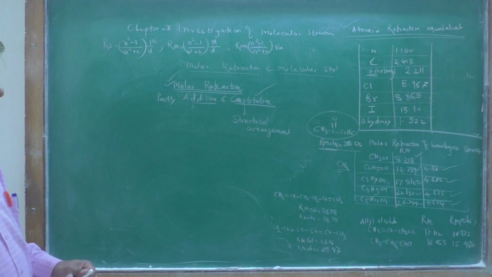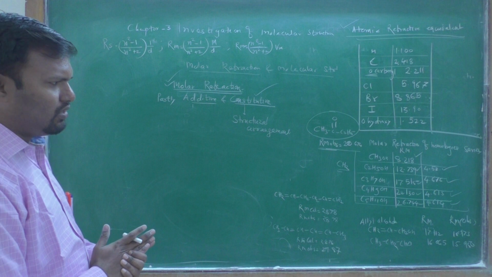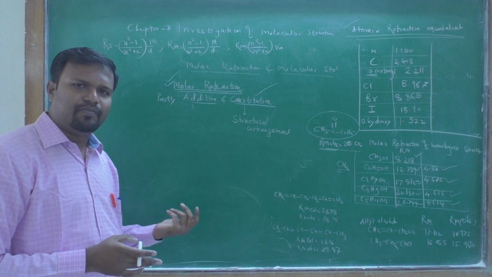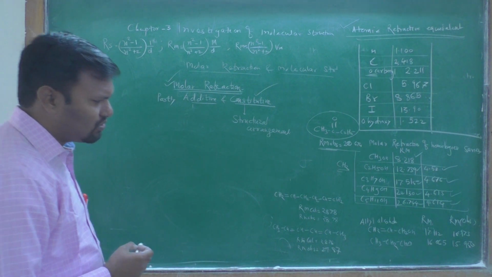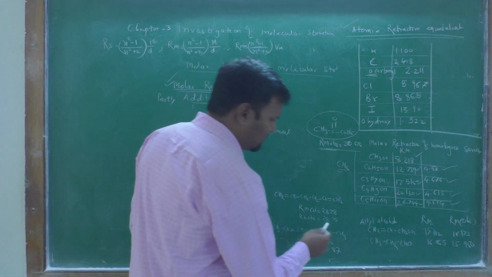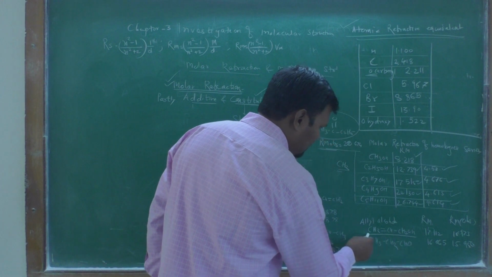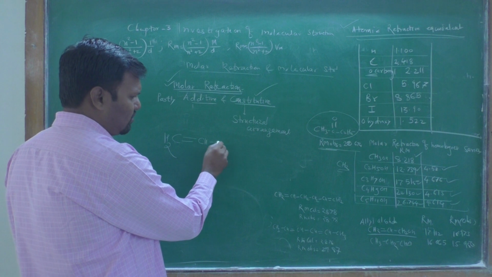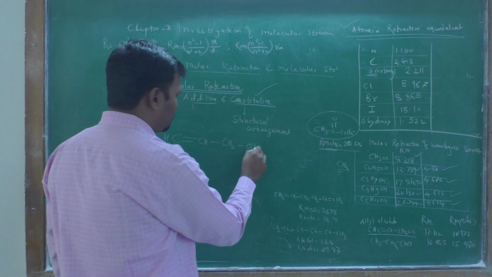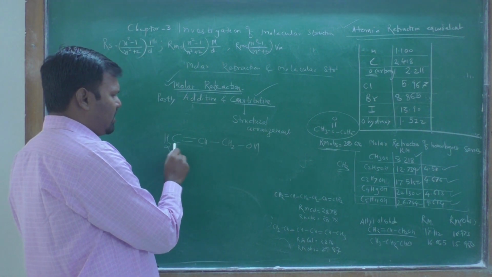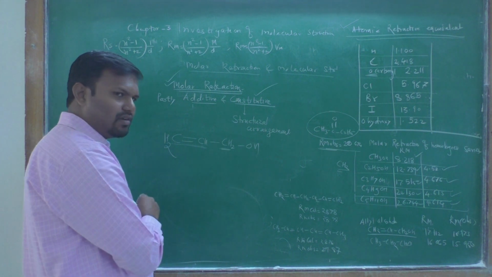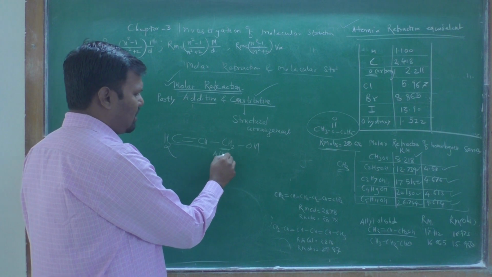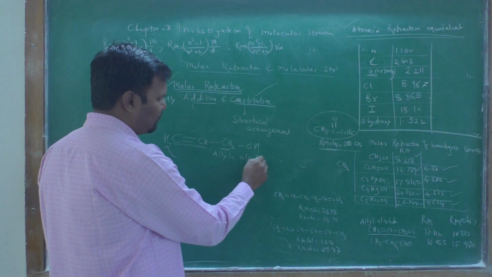If the structure is changed, then its RM value is changed. Suppose we have the example of allylic alcohol, that is CH2=CH-CH2OH. The carbon next to the double bond is the allylic carbon. Remember, allylic carbon, and that is called allylic alcohol.